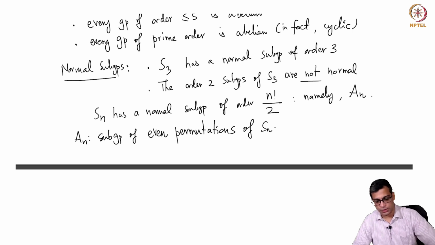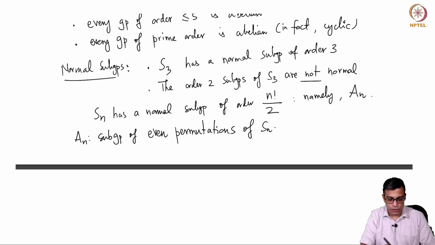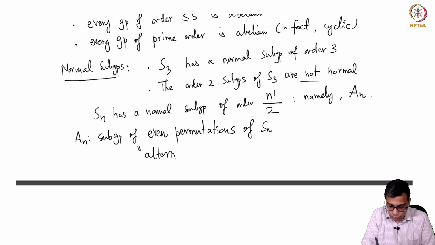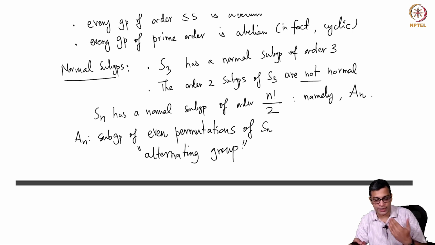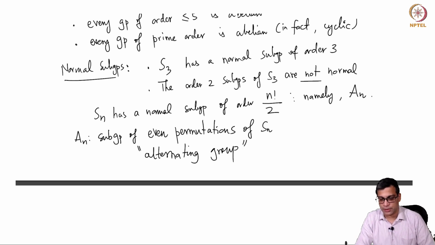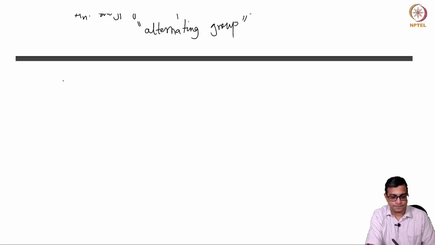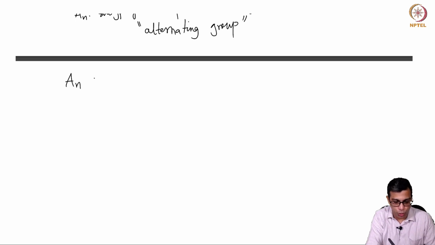If you take the even ones, there are exactly n factorial divided by 2 of them, and the other half are odd. The even permutations form a subgroup. An, the alternating group, is always a normal subgroup. In fact, any subgroup of index 2, whose order is exactly half the order of the group, is normal.